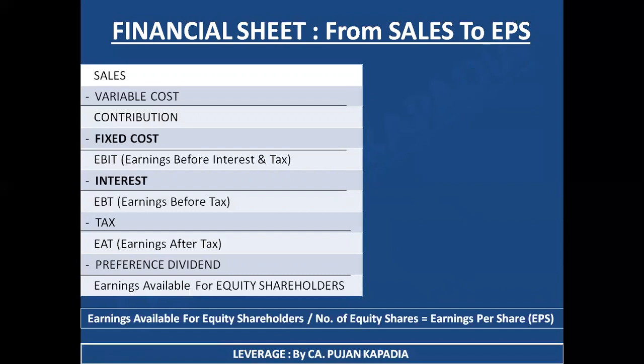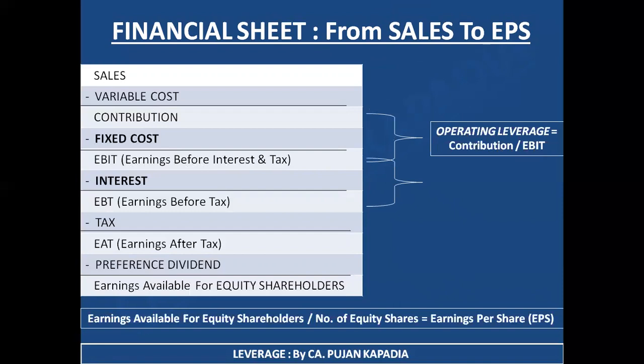Now let's take a look from the viewpoint of leverage at how this financial sheet is going to be useful. First of all, I have given you the formula of operating leverage, which is mainly related to the fixed cost of assets. From the viewpoint of memorizing the formula, we remember the amount before fixed cost and the amount after fixed cost, that is, contribution divided by EBIT, which is earnings before interest and tax. So the formula in the box is contribution divided by EBIT, that is your operating profit, known as earnings before interest and tax. I hope I'm clear with this. Next is financial leverage.